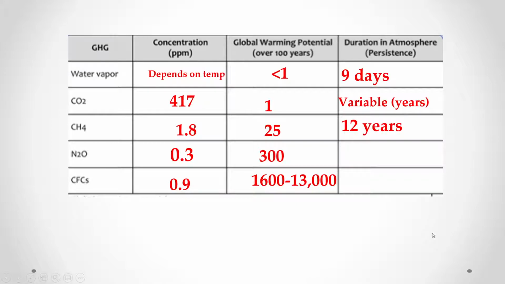Methane will stay in the atmosphere for about 12 years. Nitrous oxide, 114 years. So you can see the ones that are worse for the atmosphere, part of that has to do with this right here. This is why these numbers are so much different, because they stay in the atmosphere for longer or shorter periods of time. So you can only imagine how long CFCs might stay in the atmosphere. Anywhere between 55 and 500 years once released. And that is why this is a big part of when we look back at ozone depletion: even though the Montreal Protocol has been enacted, the amount of CFCs in the atmosphere has not significantly reduced, because those CFCs are going to stay there for a long time.